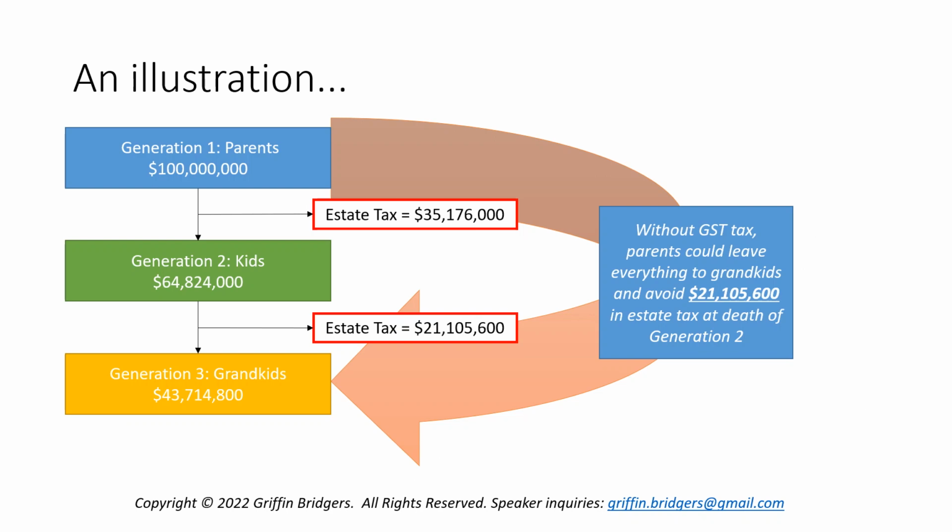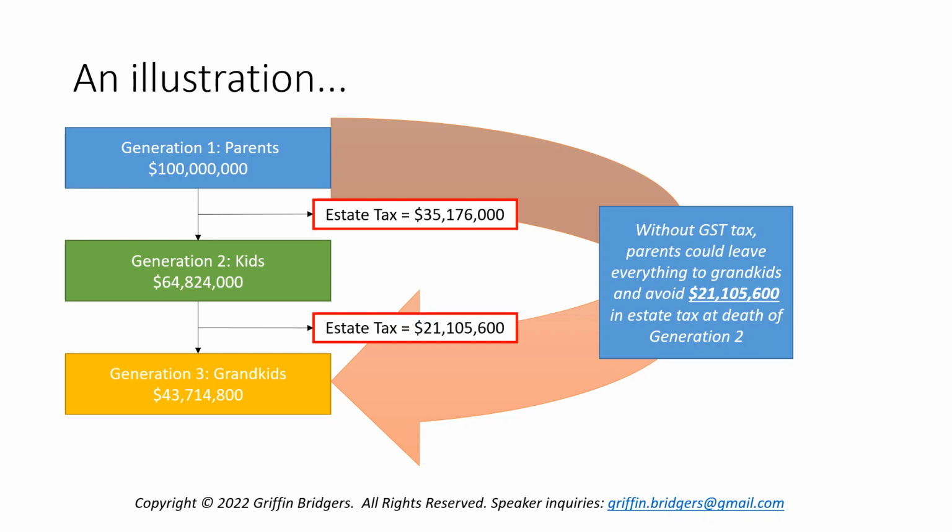The amounts just happen to work out perfectly here, that they are the same in terms of the ultimate tax liability and the amount going to the grandkids. The only difference is if we replace the second red box with GST tax instead of estate tax, the amount ends up being the same. But nonetheless, the calculation is completely different.